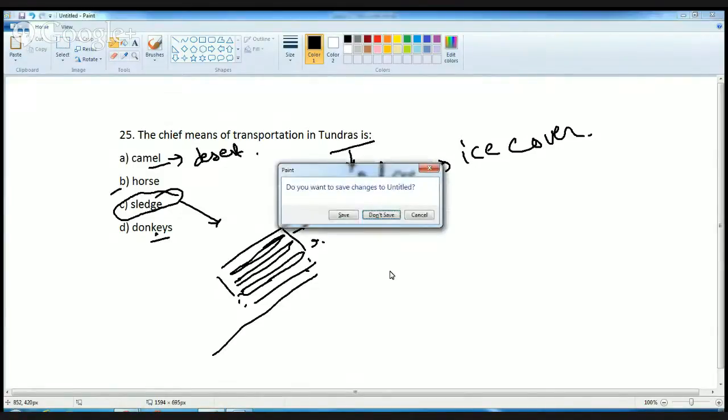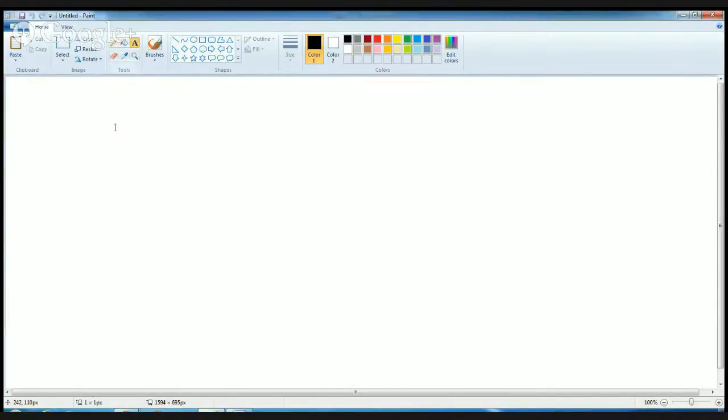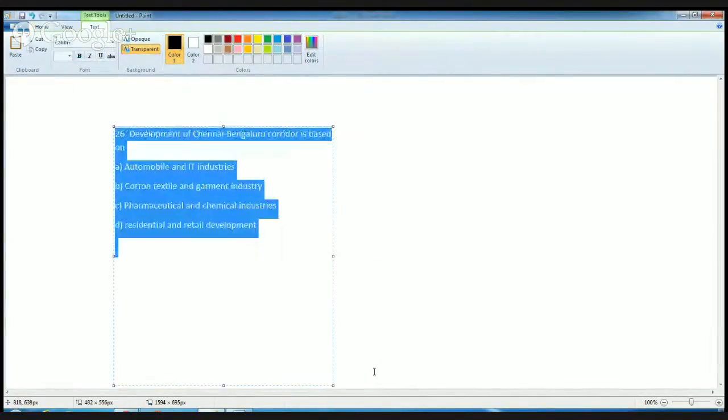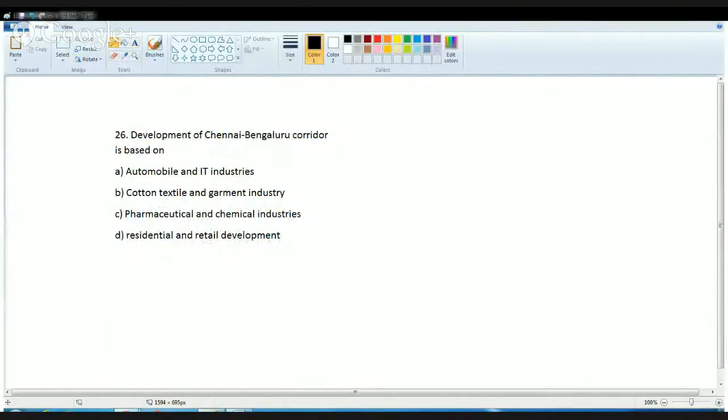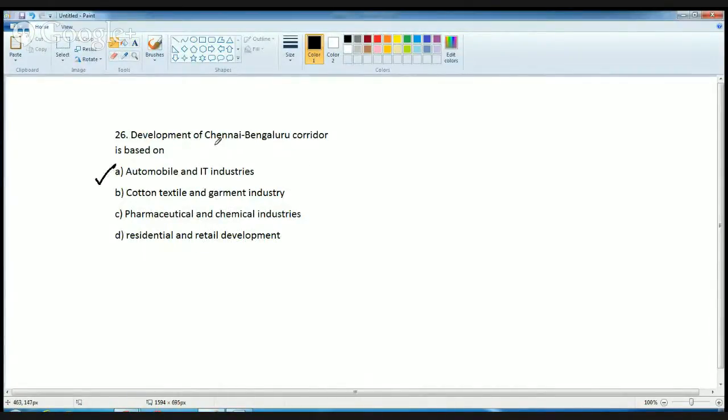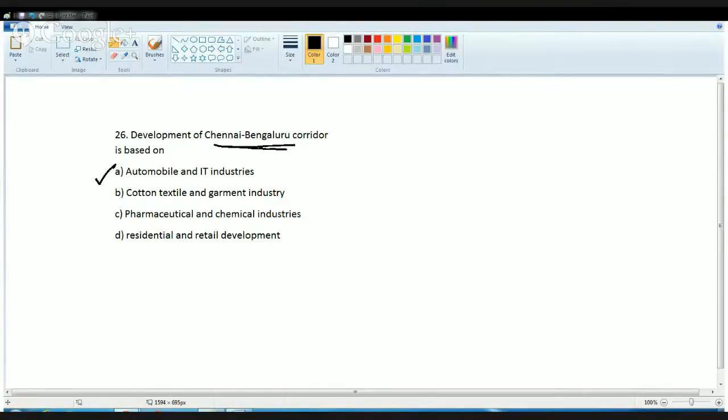Now this question is again based on your general knowledge. This question talks about the development of the Chennai-Bengaluru corridor. Among the four choices, the correct answer would be automobile and IT industry. Now let me discuss this in a bit of detail. The Chennai-Bengaluru project is a part of a mega infrastructure project started by the Government of India. It includes cities such as Chennai, Bengaluru, Hospet, Sriperumbudur, Ranipet, Chittoor, and Banerpet.